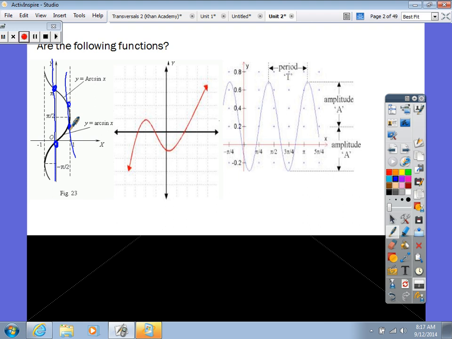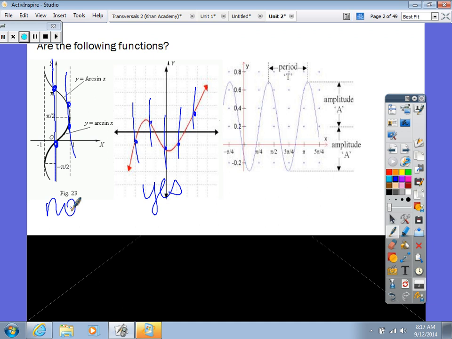Okay, for this one right here, show me your fingers. Thumbs up or thumbs down? Okay, most of y'all are saying thumbs up. Let's check. If I drew vertical lines, am I going to hit my graph more than once in each spot? So that means this is a function. All right, this was not a function.